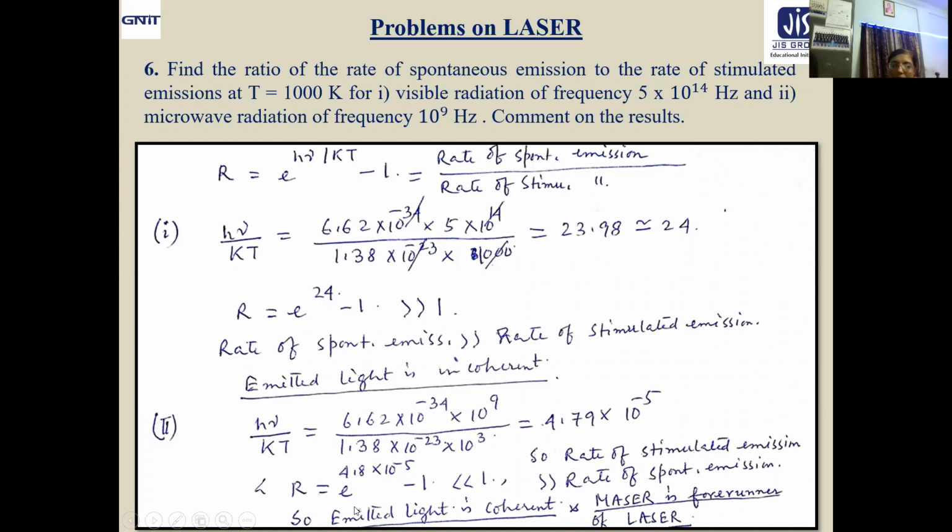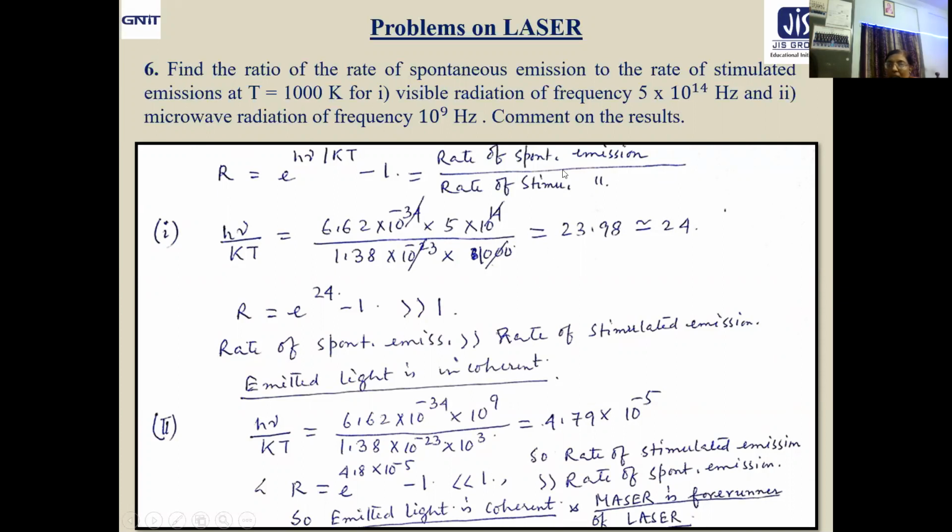Naturally, R equal to e to the power 4.8 into 10 to the power minus 5 minus 1. So obviously it will come out as much, much less than 1. Because e to the power of this factor, 1 will cancel out, plus x means it is a fraction, plus x square by 2 factorial, even smaller, very small, next one even smaller. So obviously R is much, much smaller than 1.